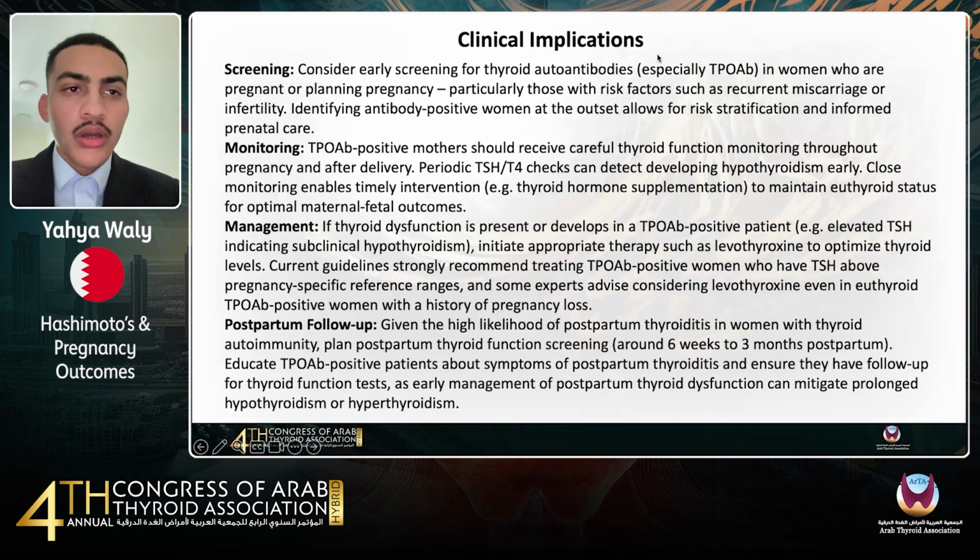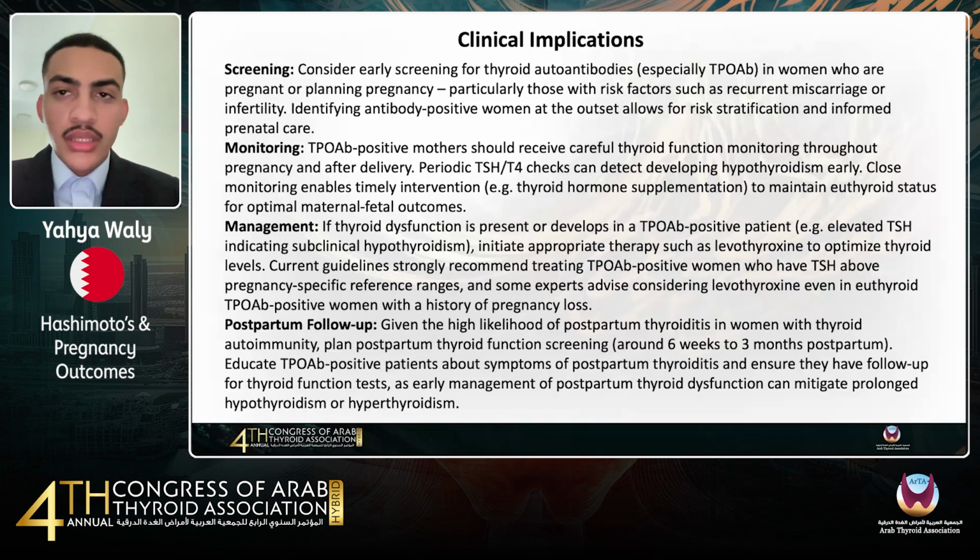So, just moving on, we had the clinical implications. These findings have important clinical implications, and we've divided it into around four different categories. Firstly is the early screening for thyroid autoantibodies, especially in women with a history of infertility or miscarriages. They can help identify those at risk.